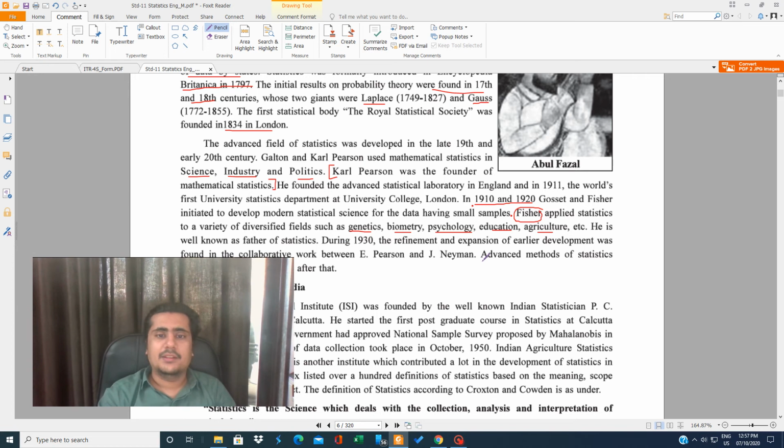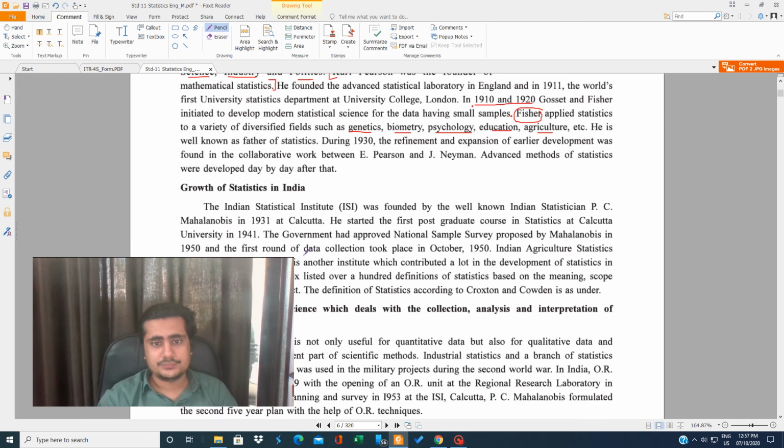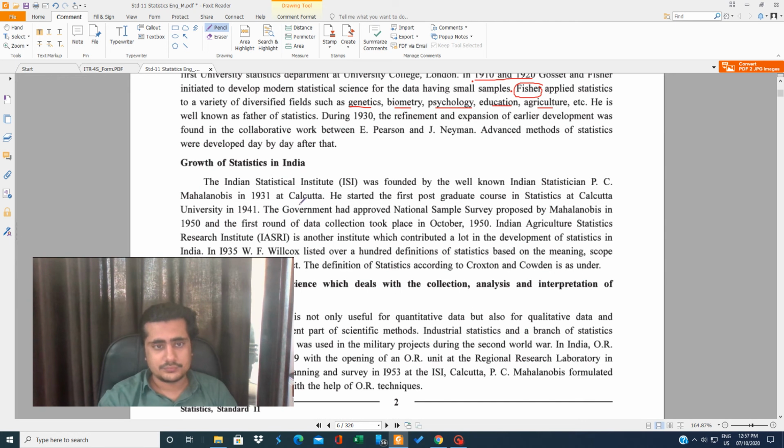During the 1930s, the refinement and expansion of the earlier developments was found in the collaborative work between E. Pearson and J. Neyman. Advanced methods of statistics were developed day by day after that. So they are just giving you the highlights of where statistics came from, who found it, and how they implemented statistics in many kinds of areas. So this is the use of statistics.